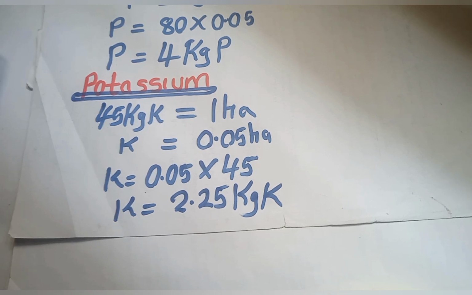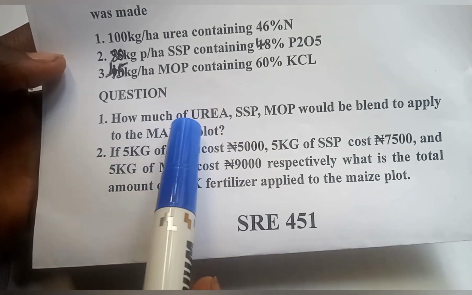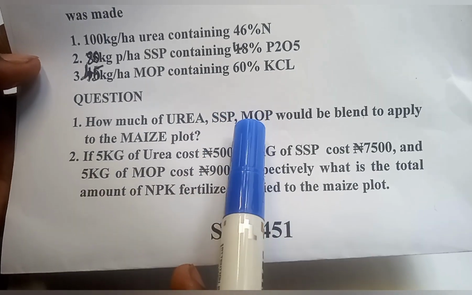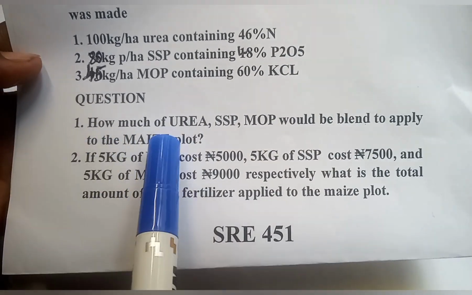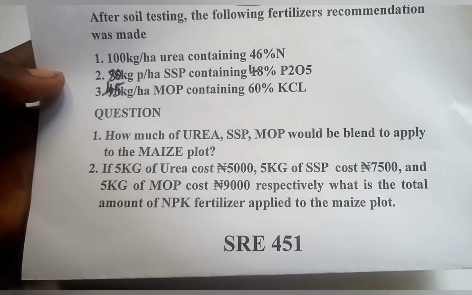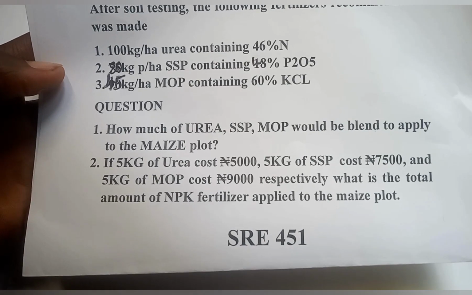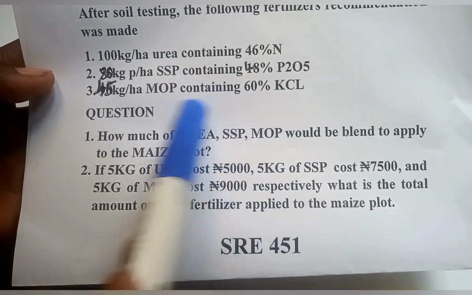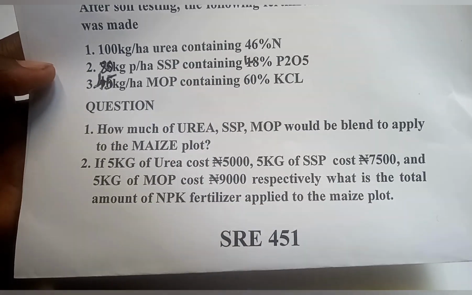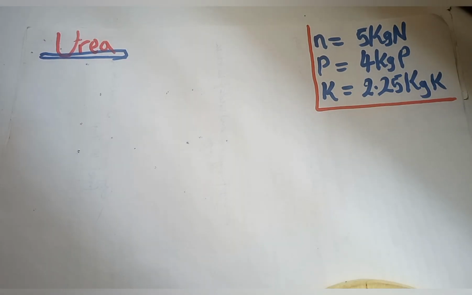Now, this is not what we are asked to look for. Don't forget, we are looking for the amount of urea, single superphosphate, and muriate of potash that will be blended to apply to the maize plot. You get it? So what I have already calculated is what I'm going to be using to calculate all this. So follow me carefully. Now I want to calculate the amount of urea that will be blended.